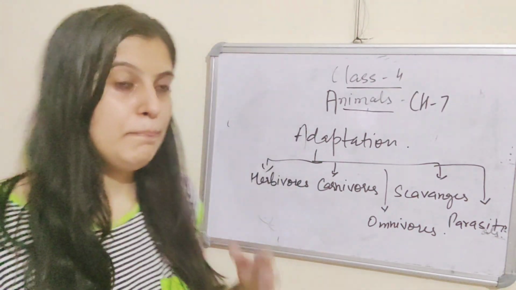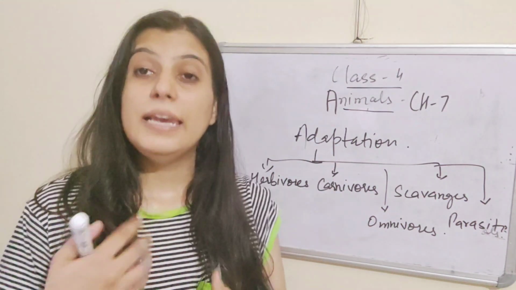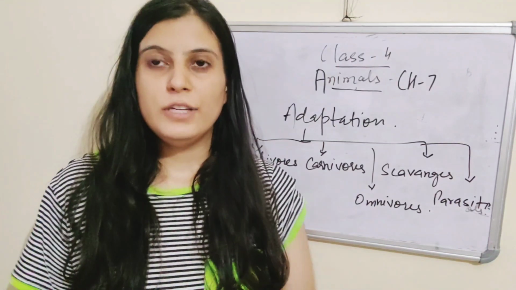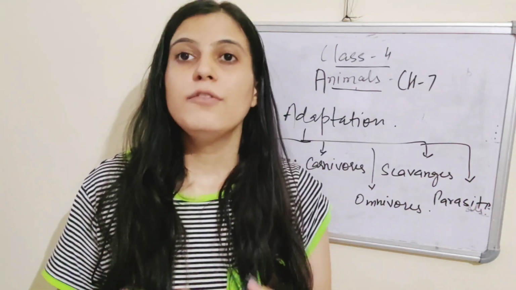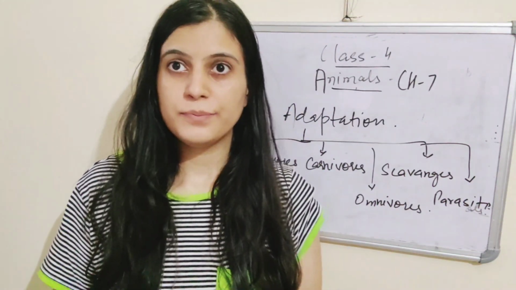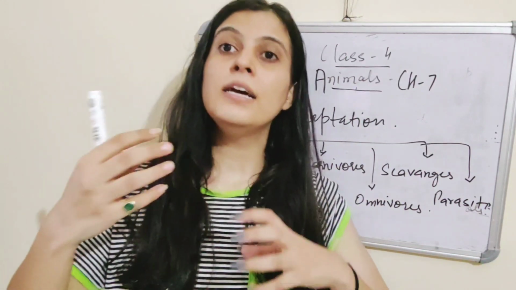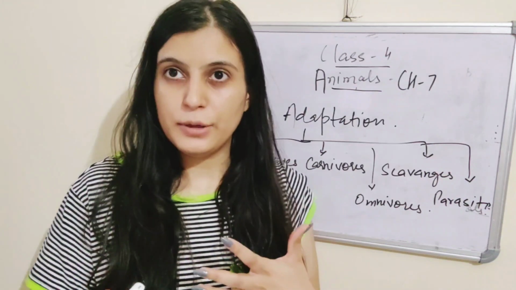Next one is parasites. Parasites are those which live on the blood of other animals. For example, fleas and ticks which live on other animals and feed on their blood. They spread by jumping from one animal to another and they suck their blood. That's how they survive on other animals.